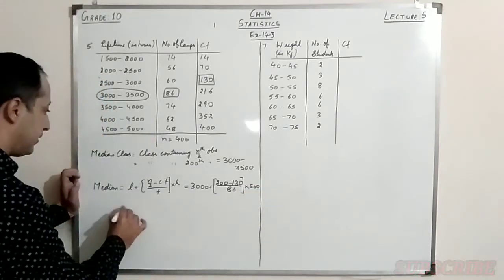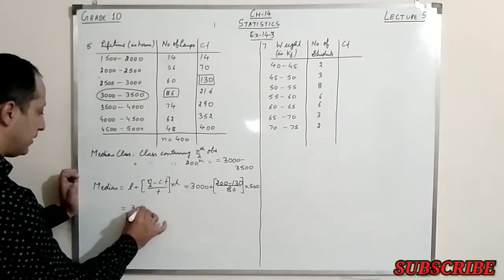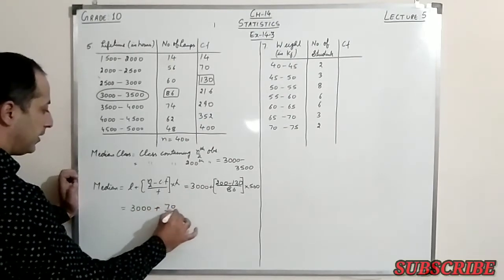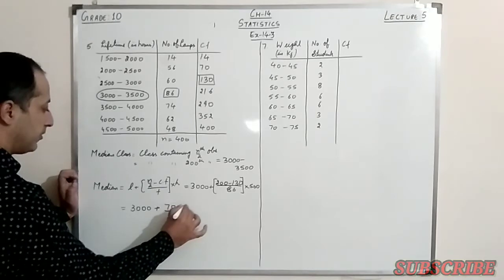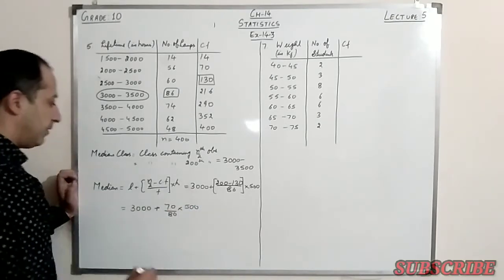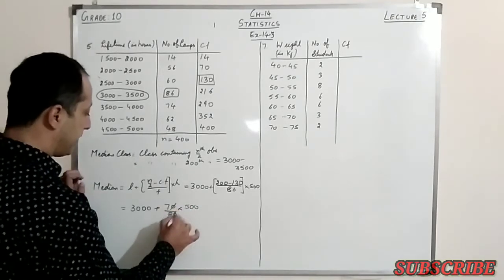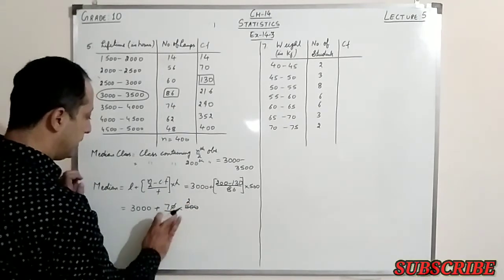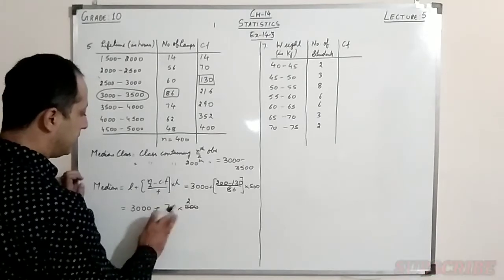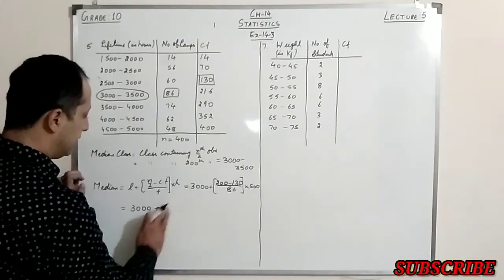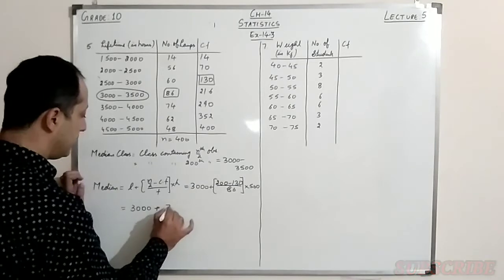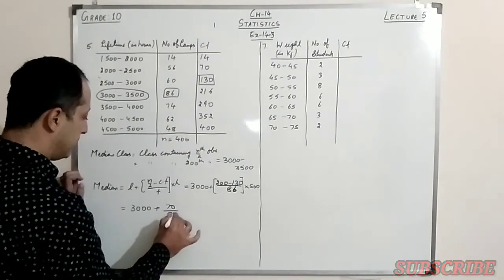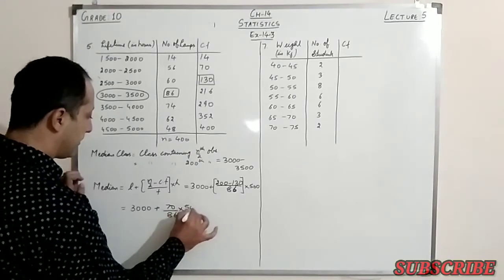Simplify it out, this is 3000 plus 70 upon 86 into 500.